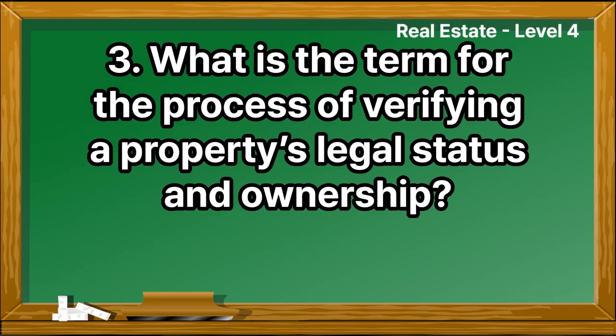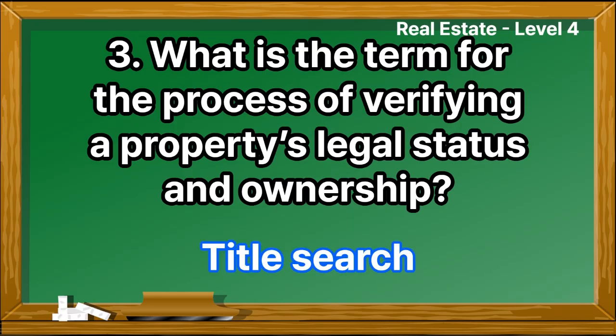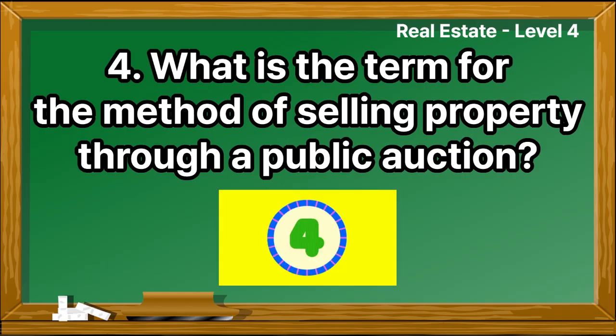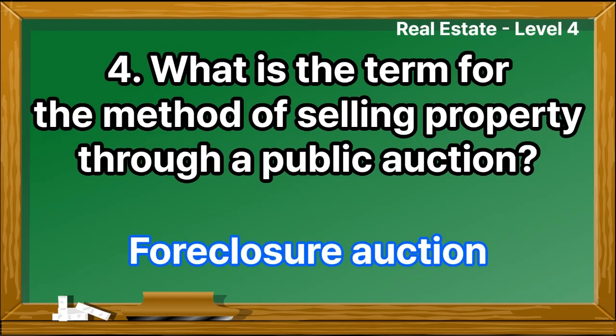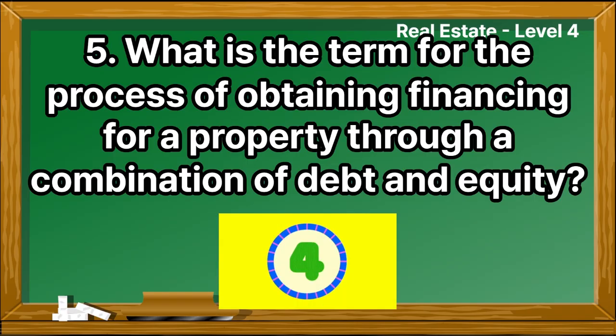What is the term for the process of verifying a property's legal status and ownership? Title search. What is the term for the method of selling property through a public auction? Foreclosure auction. What is the term for the process of obtaining financing for a property through a combination of debt and equity? Capital stack.